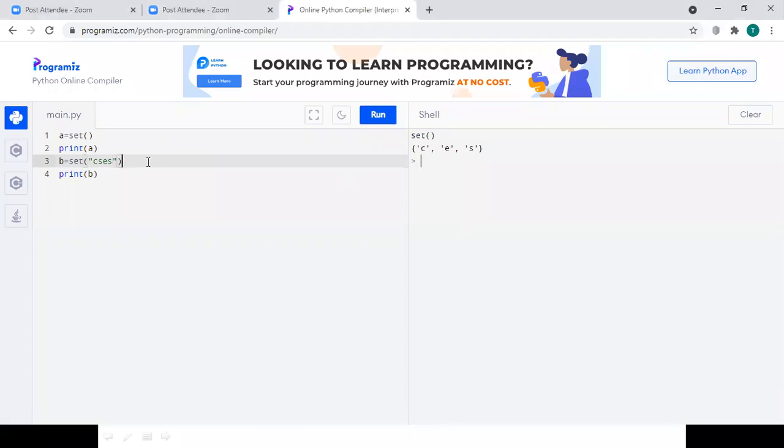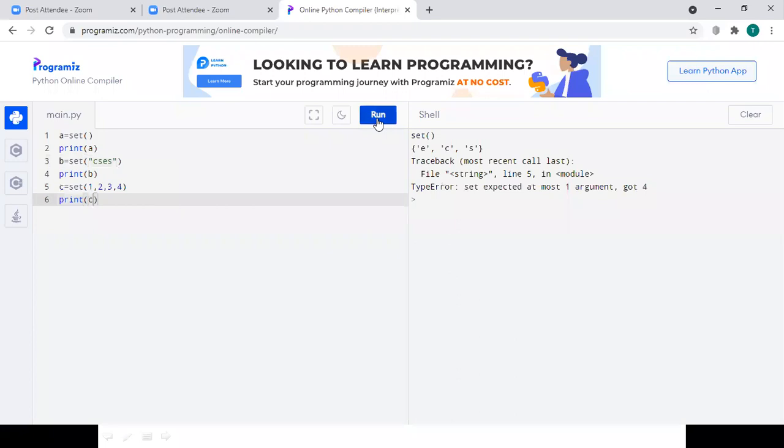So see here, I want to create one more set of 1, 2, 3, 4. So this is my set here, right? Now I want to print the set on the output screen. If I print the set, I have given the elements in an order of 1, 2, 3, 4. I'm sorry, just a second. We need to provide them as strings.